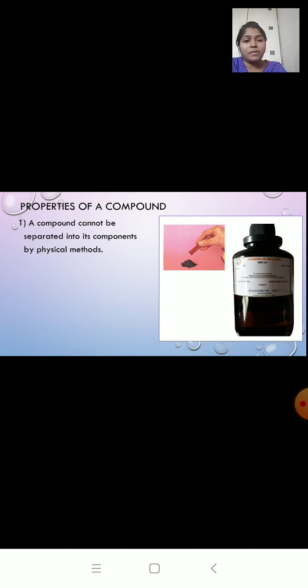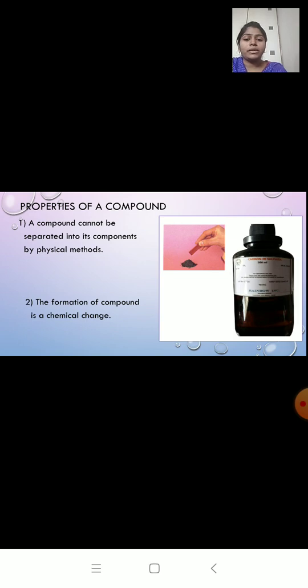So from this I can say that either by using a magnet or carbon disulfide, we cannot separate iron filings and sulfur from this compound. So we can conclude that the components cannot be separated by any physical method.